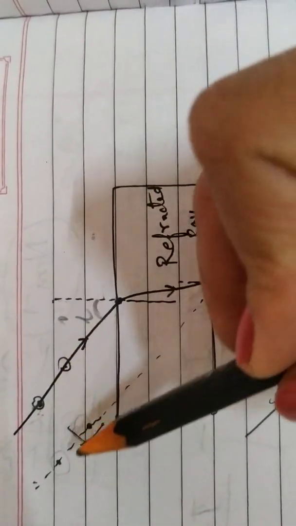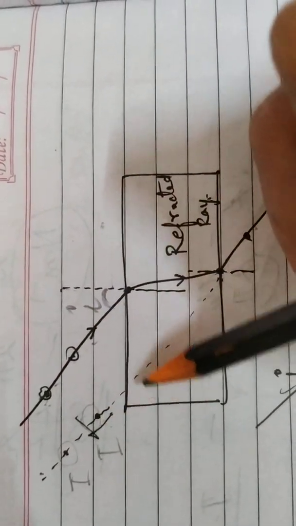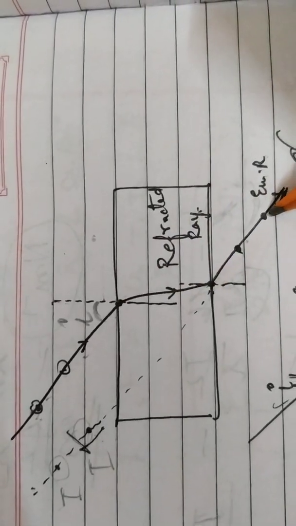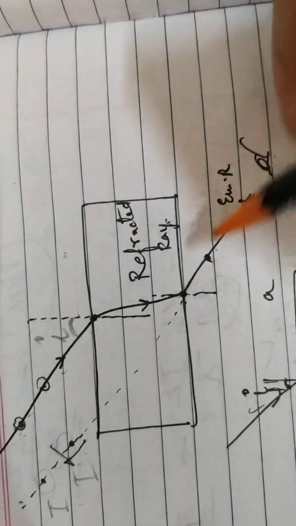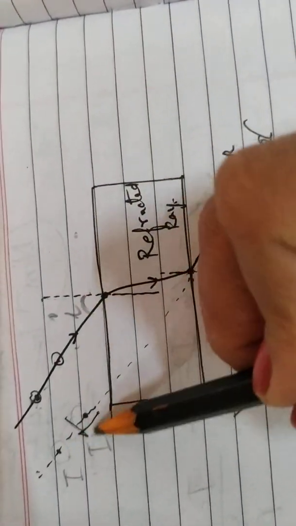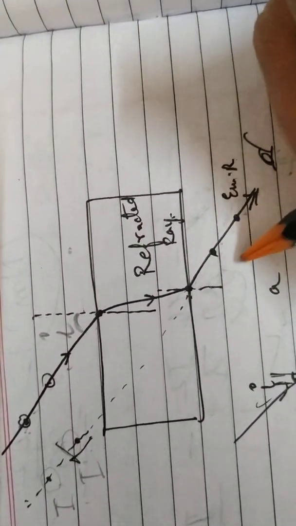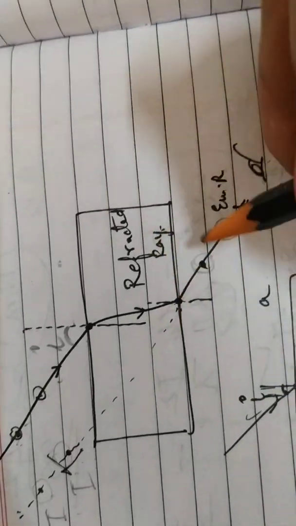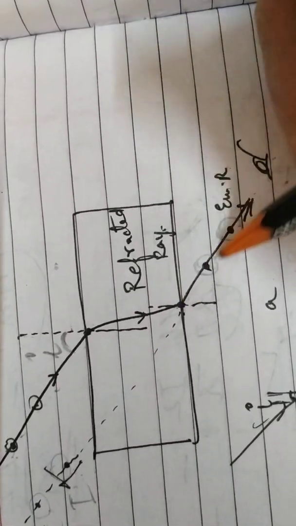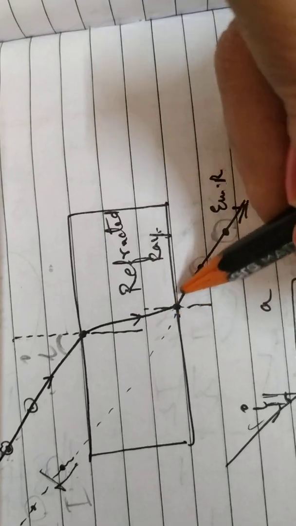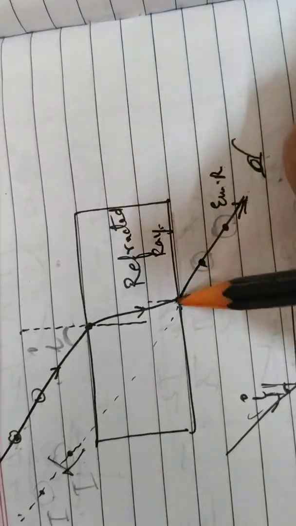Now, these are actually the images of the pins, which appear here due to refraction of light through the glass block. Then looking at these images of the two pins, we will fix two more pins such that these two pins as well as these images are in a straight line. Then we will remove these pins, mark their footprints, and join these marks, and we will find that when we produce this line, it will also strike this surface at some point. Now this is our point of emergence.